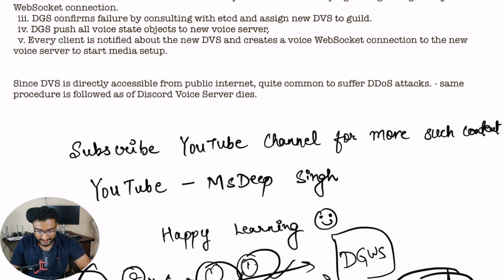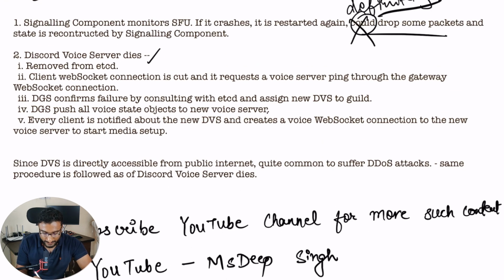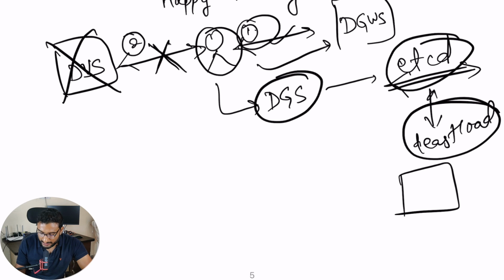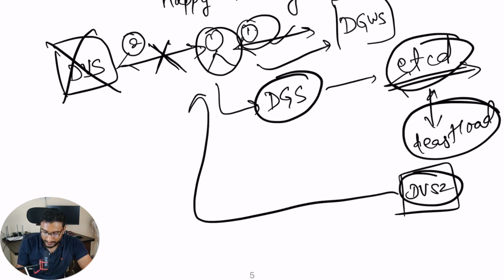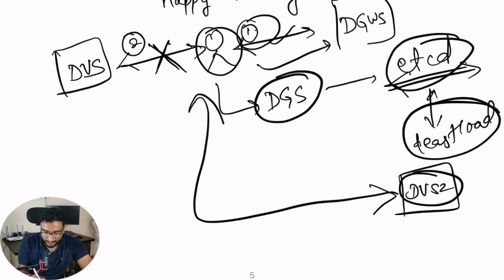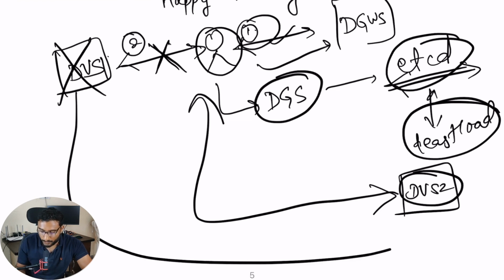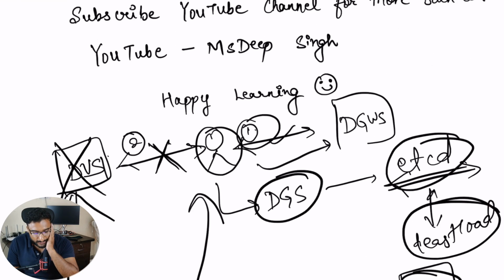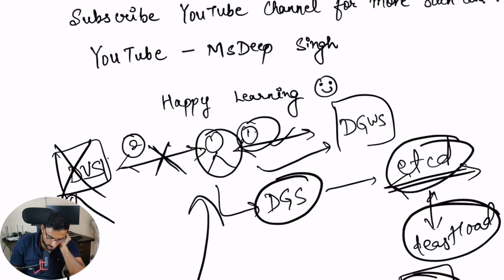There is one point which we'll discuss in some time after the fifth discussion. So every client is notified about this new deviation, connects to the new voice server and starts media setup. Okay, so this is your DVS2 which is figured out, and the users will be notified about it, and they will establish a connection with this. All the voice state objects which were present on DVS1 which went down will be pushed to this. We didn't discuss specifically where those voice state objects are stored, but in an earlier video we discussed that Discord uses Cassandra.